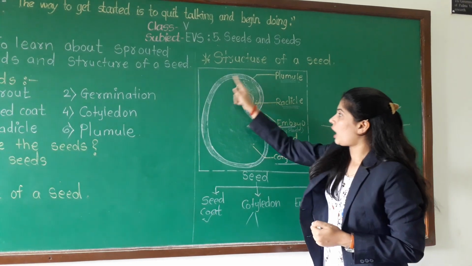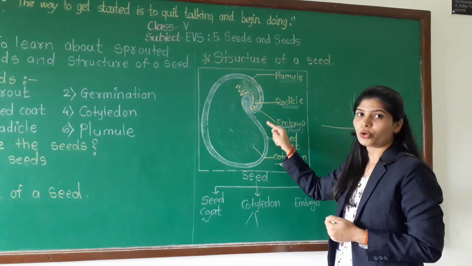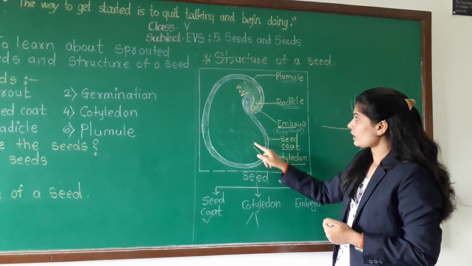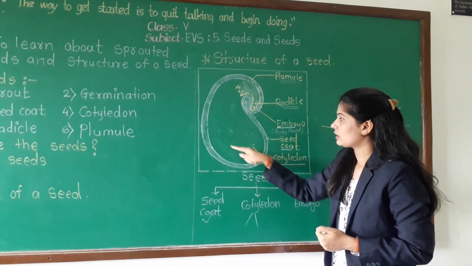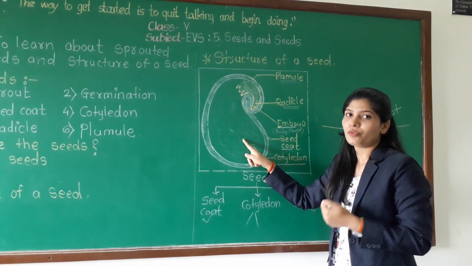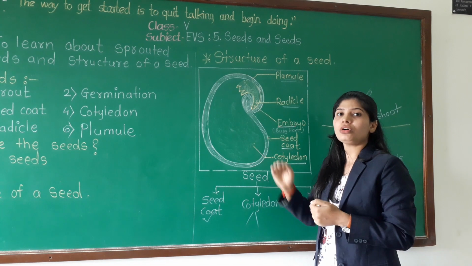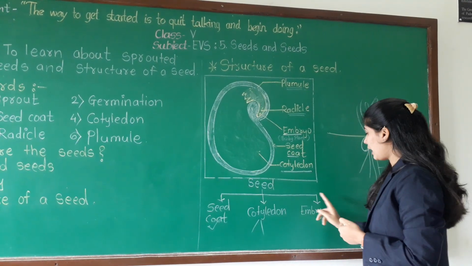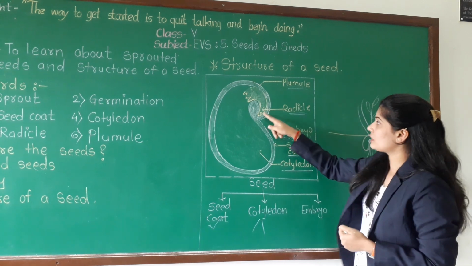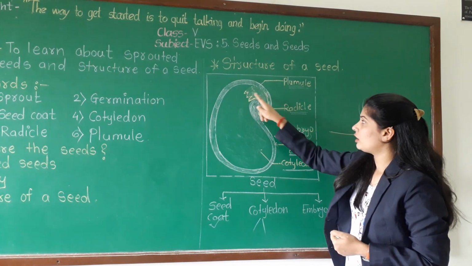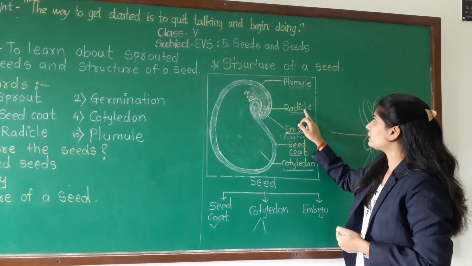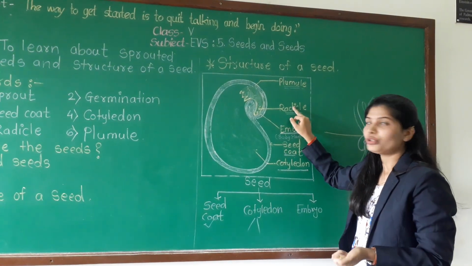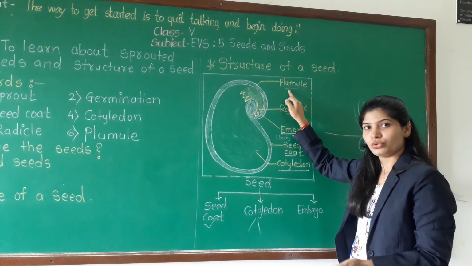The seed coat is the outer covering of the seed which protects the inner part. The cotyledon gives food and proper nourishment to the seed for growing into a plant. And the last one is embryo, made up of radicle and plumule. Radicle gives roots and plumule gives shoot.